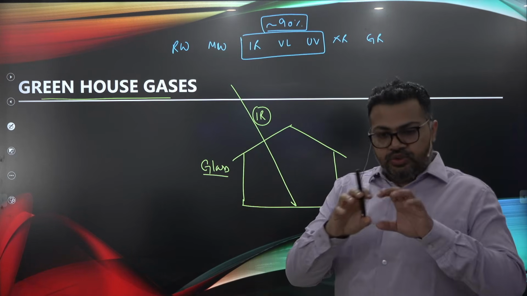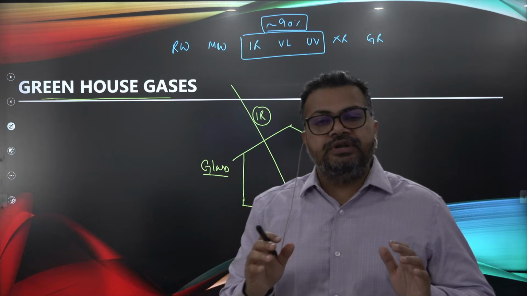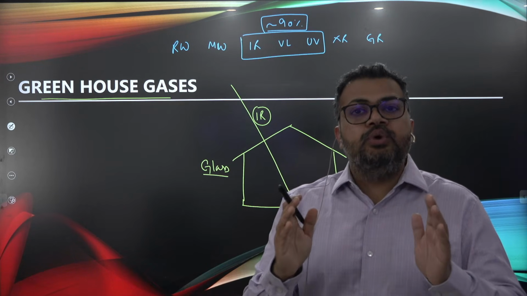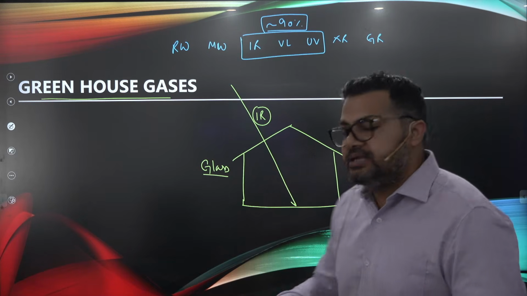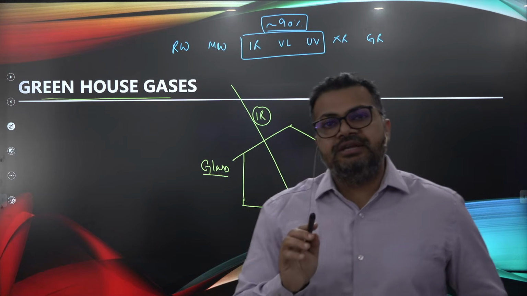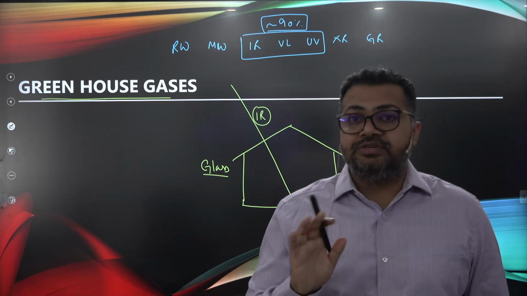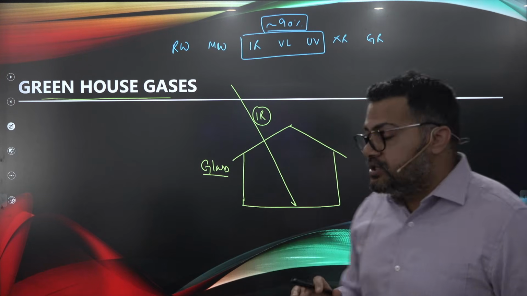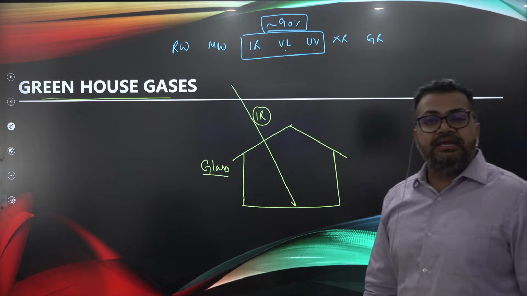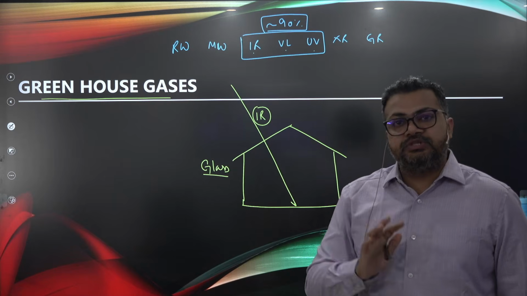So out of all the sun's radiation, nearly 90% is made up of only 3 radiations, that is infrared, visible light and ultraviolet light. So these 3 radiations cover 90% of the sun's radiation. I hope all of you get it. Of all seven radiations, 3 radiations, infrared, visible light and ultraviolet light, occupy 90% of the sun's radiation.